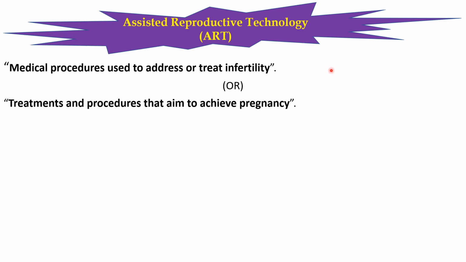What is meant by ART? Whatever medical procedures doctors use to address or treat infertility. Simply, to overcome the problem of infertility, doctors use certain kinds of medical procedures. They are called ART, and also treatments and procedures that aim to achieve pregnancy. Females with the problem of not conceiving are treated with some kind of treatments and procedures. They are called assisted reproductive technology.